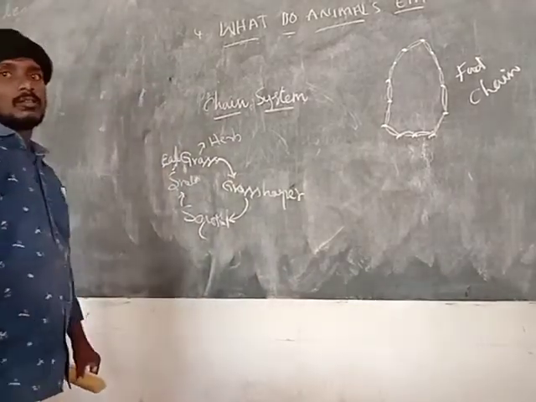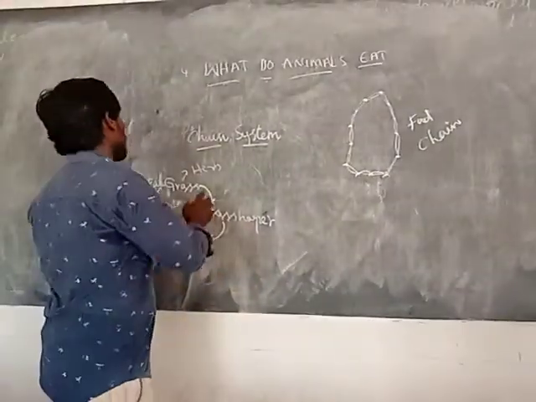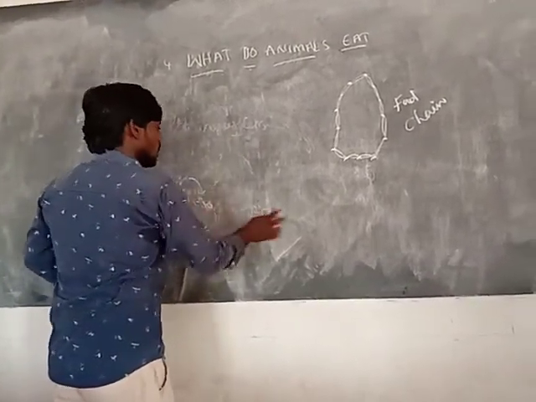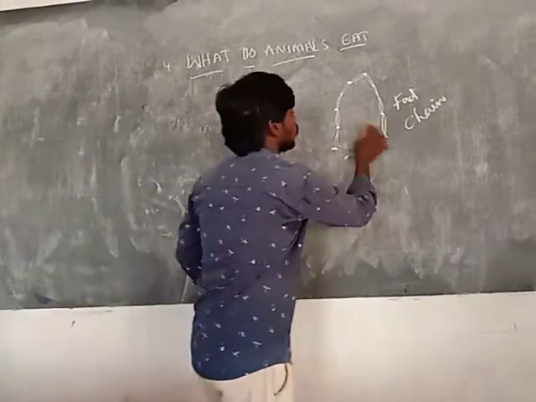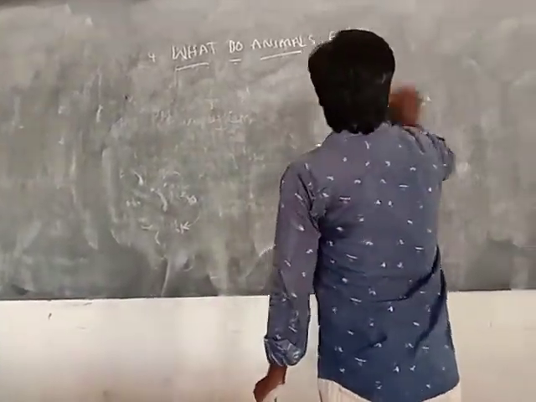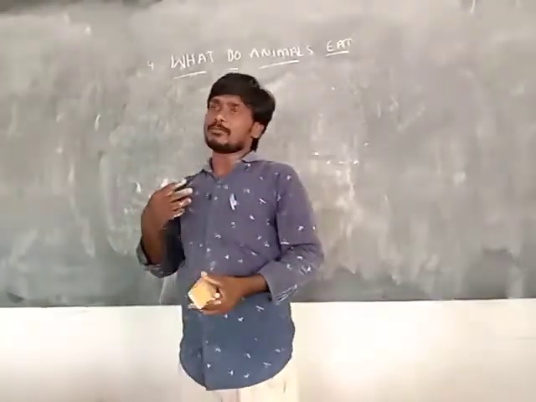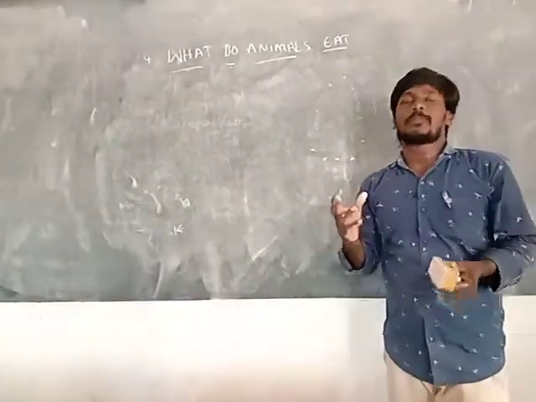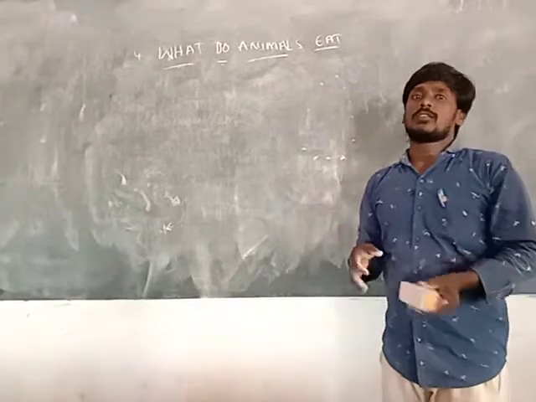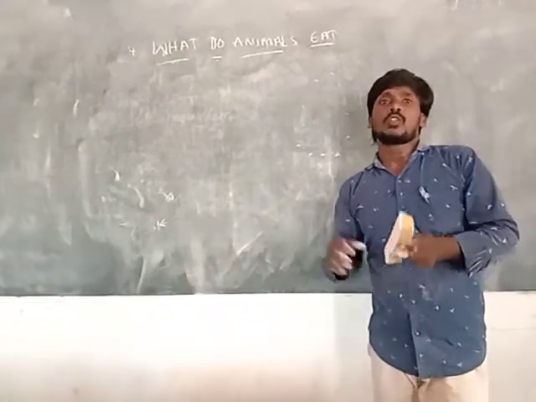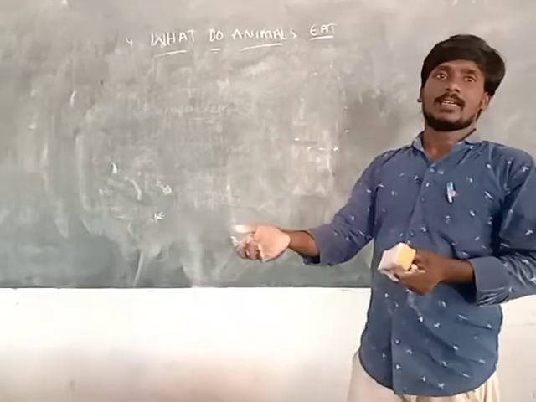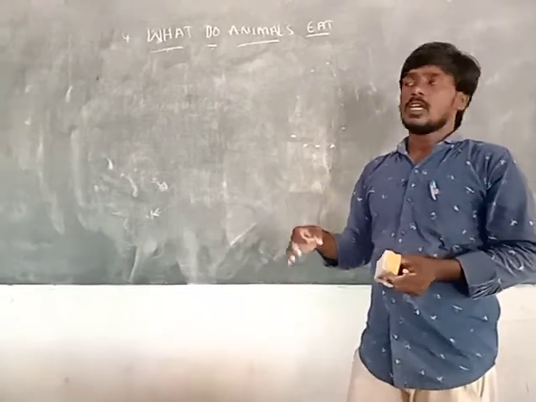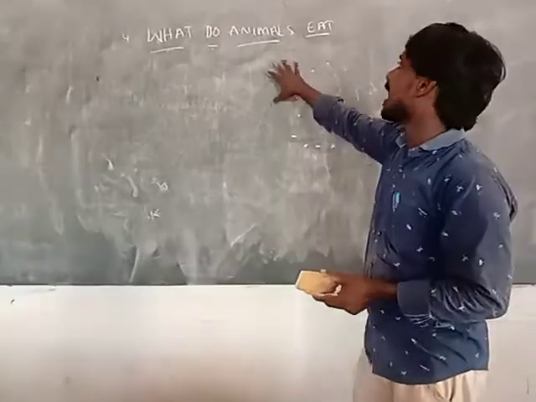Food web. This is what animals eat, part one. Different types of food chains and different types of food webs, and each animal can take any food material. Suppose sparrow, oliver depend on fruits, grains or seeds. A crow depends on other animals like frogs, small insects and grains. So this is what animals eat.